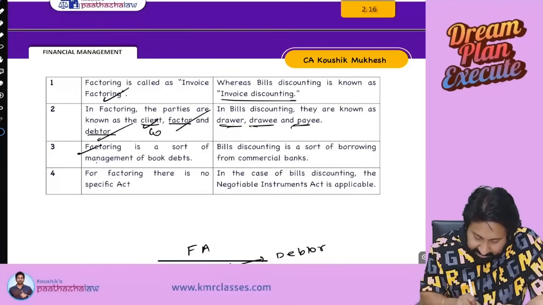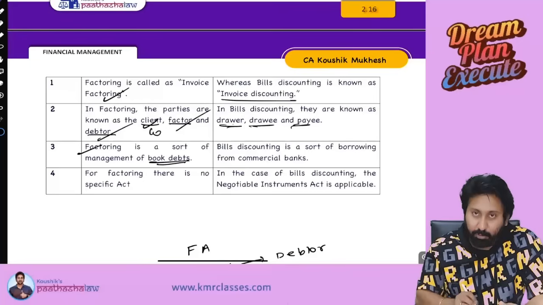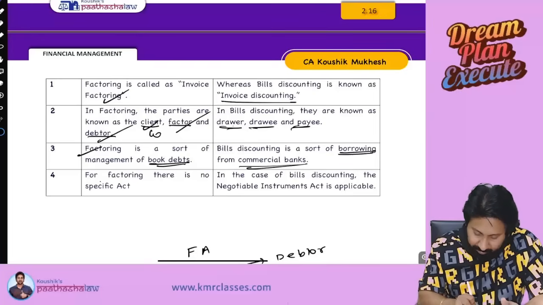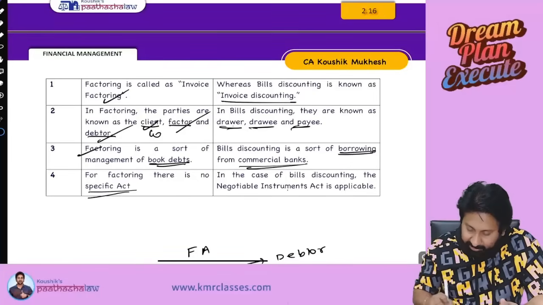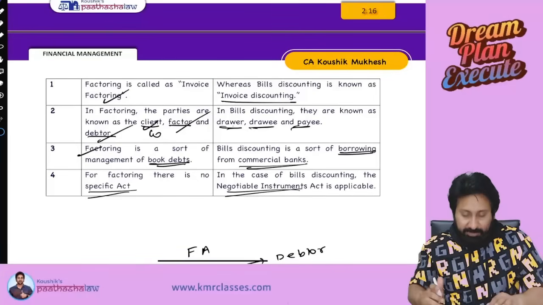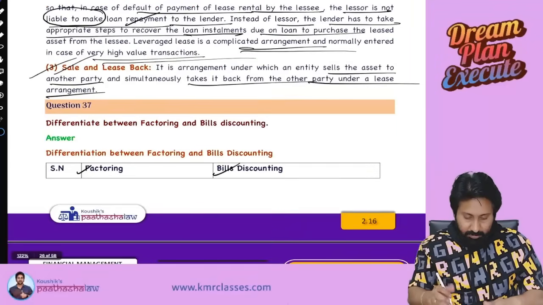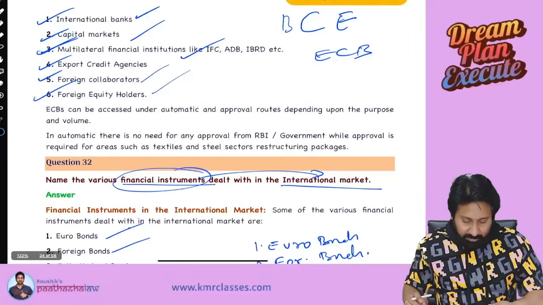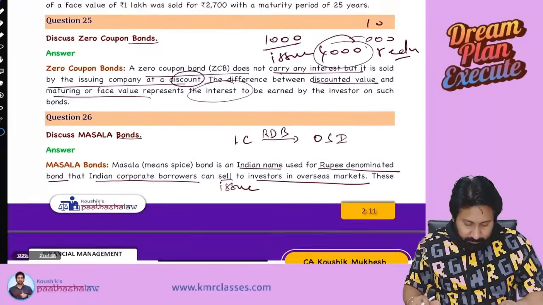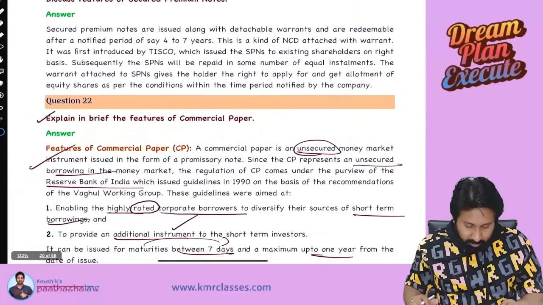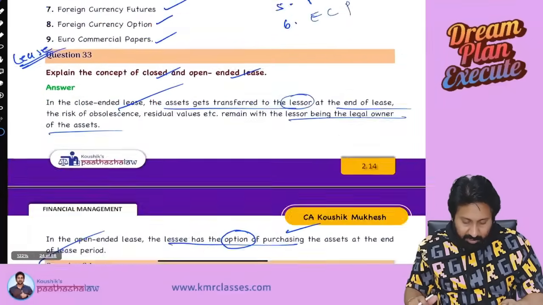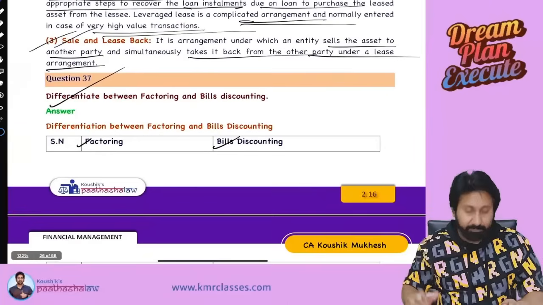So factoring is a sort of management of book debts. Book debt means what? Debtors. Bills discounting is a sort of borrowing from commercial banks. For factoring, there is no specific act, but for discounting, the Negotiable Instruments Act is there. This is also completed. So we completed from 22, all the answers have been covered and completed.